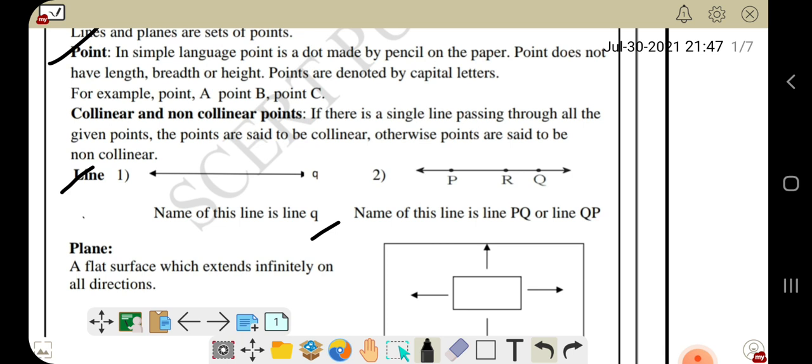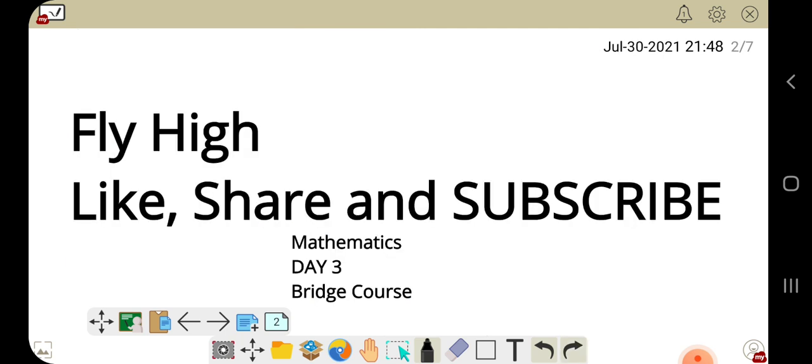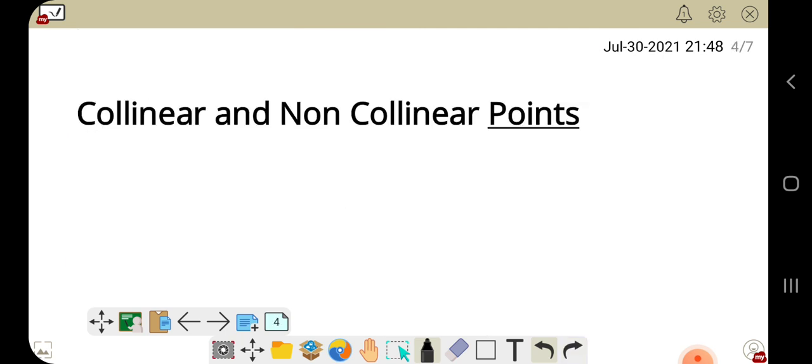So what are collinear and non-collinear points? If there is a single line passing through all the given points. Let us understand this here. There are 3 points.